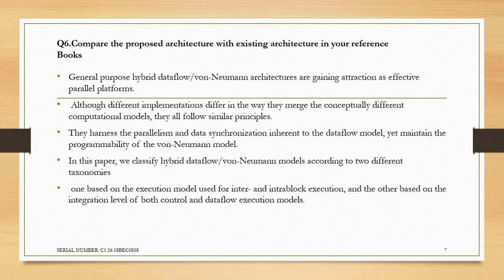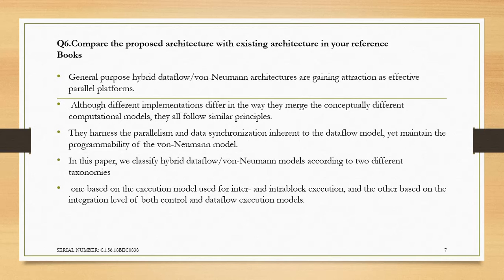Now comparing the proposed architecture and the existing architecture with reference to the books or papers. General purpose hybrid data flow or von Neumann architectures are gaining attraction as effective parallel platforms. Although different implementations differ, they merge the conceptually different computational models and all follow similar principles.